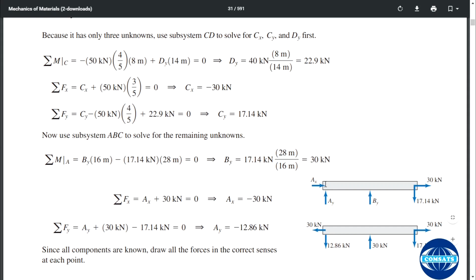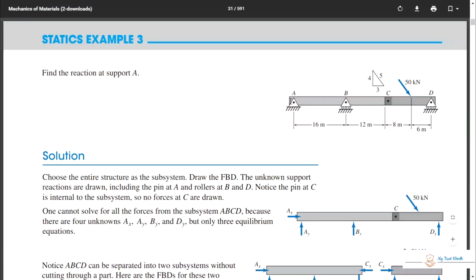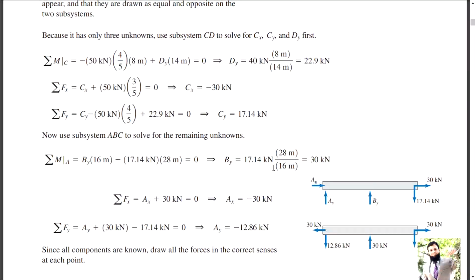Okay, sometimes this distance is also given, the distance from this pin and this external support, the external part of the beam. So you have to only take moments about this pin, the center of the pin. Then that's 0, and you have to find By, and that is 30 kilonewton. Now, a simple summation of Fx equal to 0, and using summation of Fy equal to 0, you found Ax is equal to minus 30 kilonewton and Ay is equal to minus 12.86 kilonewton. So minus means that your assumed direction is wrong.